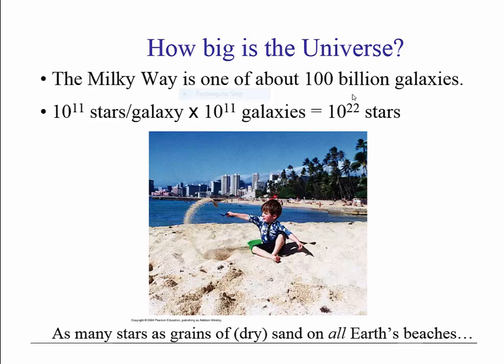Now, if there are 10^22 stars, and each star has planets, then how many planets are likely to be there? Make an estimate of the number of possible planets in the known universe. The Milky Way has probably 40 billion Earth-like planets. And there are billions of such galaxies.